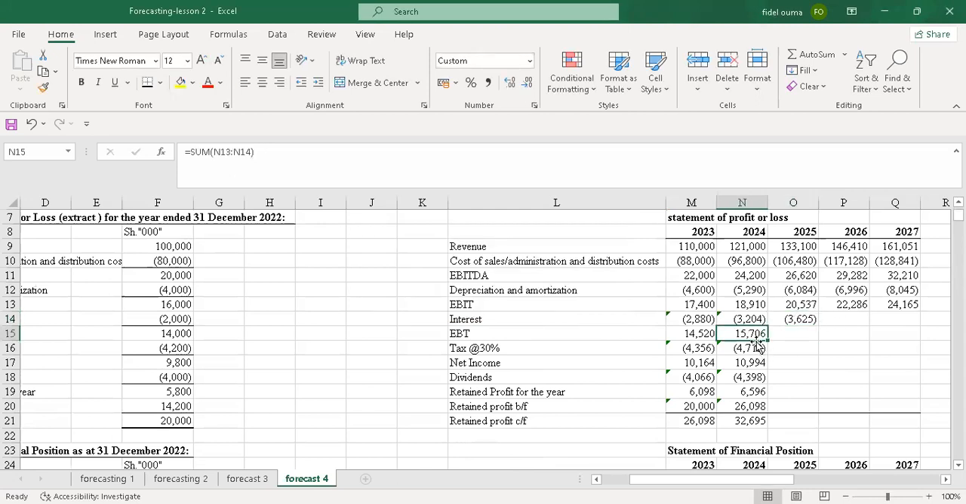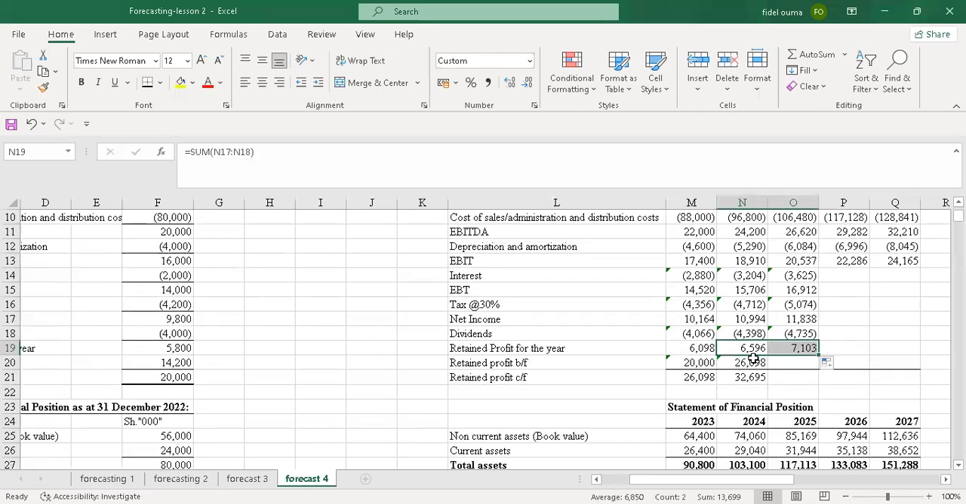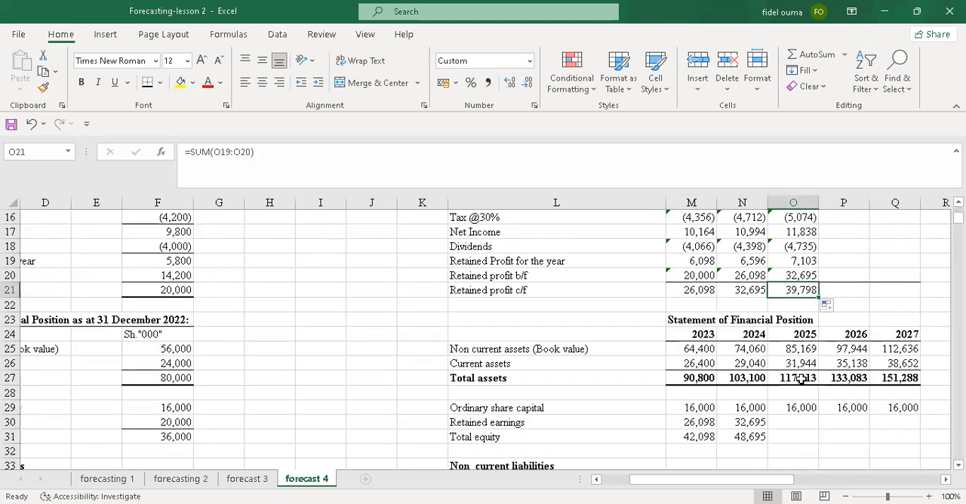So once I have the interest there, I'll just drag this, and this, and this, and this. You see, we'll now realize that return profit brought forward for 2025 will be 32,695. Let me drag. Yeah, you can see it has copied this automatically. Yeah, helps you save time. Then when I enter, now my return profit carried forward for the year is 39,798.